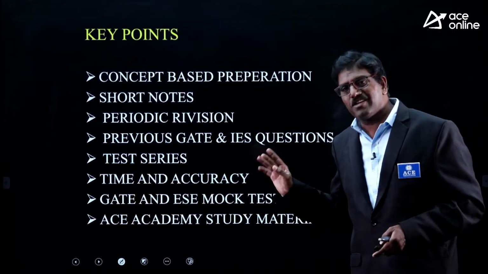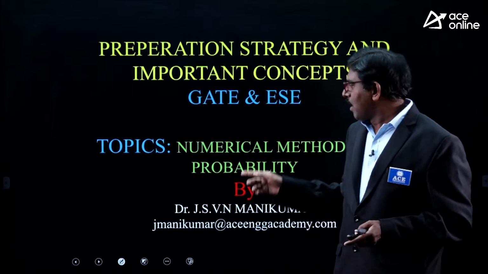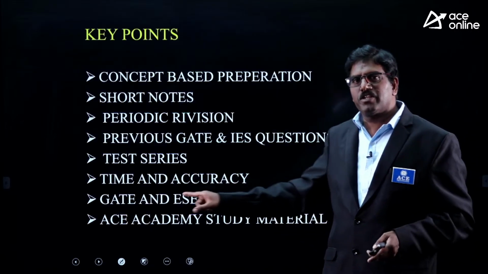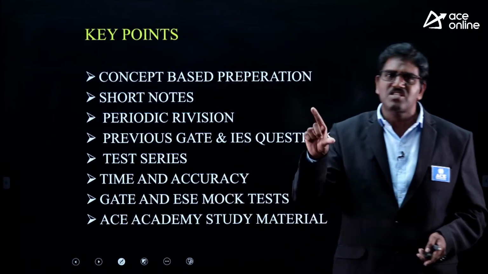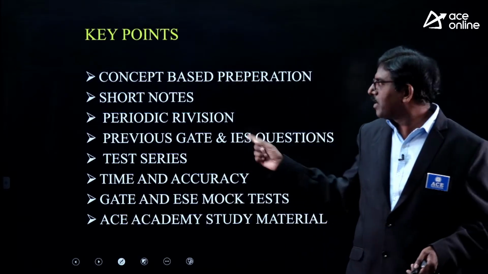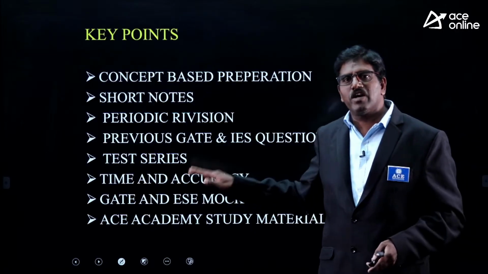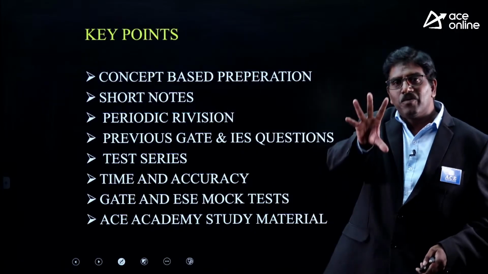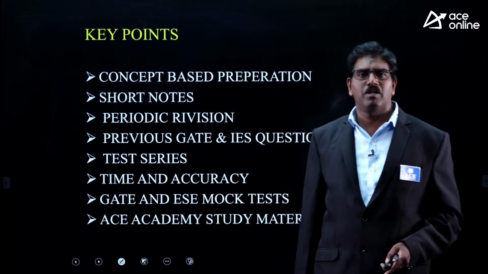But in our material, all topics are combined together and prepared in a systematic manner, as per the syllabus, what is required and what is not required. The material is available with precise information.